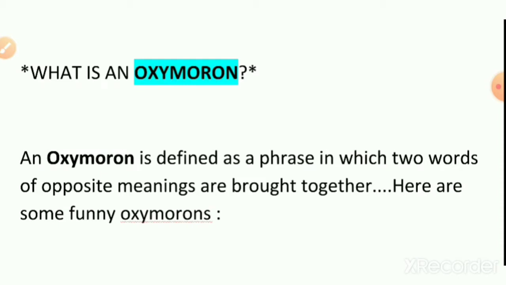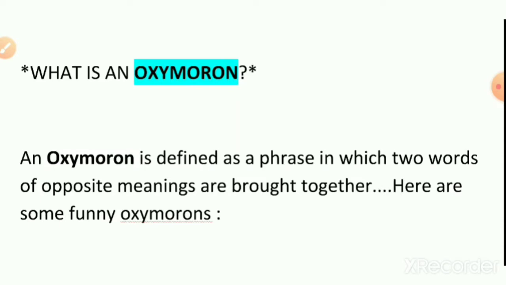Our classes begin on 4th of November, and there are certain rules and regulations which you have to follow, which we are going to state on the group very soon before the classes, and you have to follow the protocols of discipline while attending the classes. That is a very serious matter which you have to follow seriously.